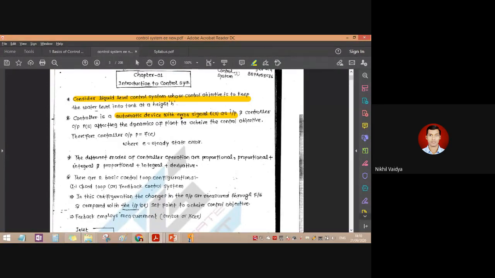So the point to say here is E(s) is nothing but the error. Just like, let's say I just switched on my fan, and now it's summertime. Now when it's summertime, I need to have the fan at full speed. So to have the fan at full speed, I am putting the fan at the highest speed. Let's say the highest speed is 5, so I will put it on the 5th speed. Okay. Now if after operating on its 5th speed, I am not able to get the desired air that I want from the fan, it is nothing but an error.